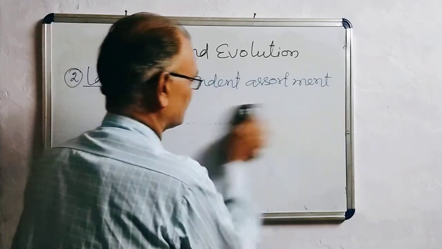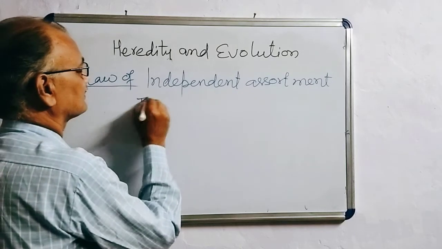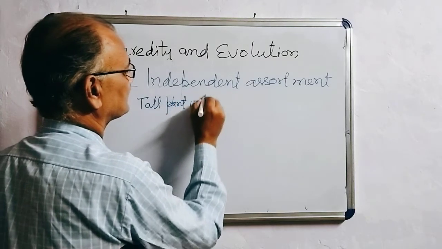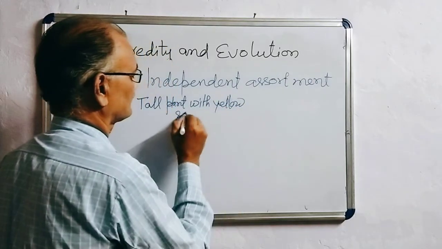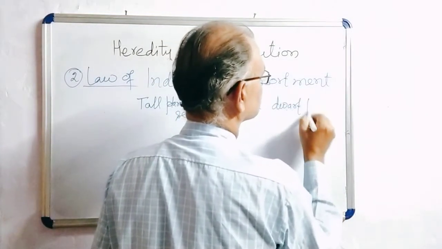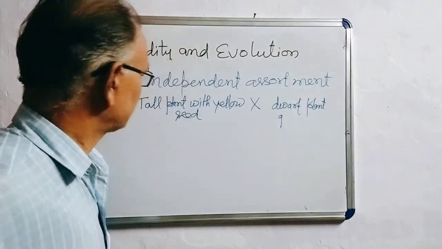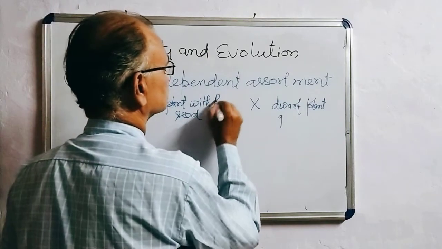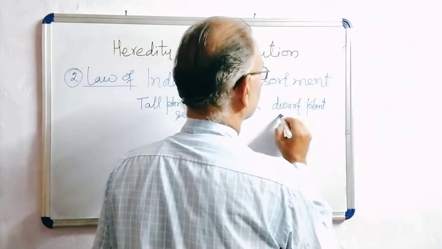Now I am taking the example. If you have taken a tall plant with yellow round seed, crossed with a dwarf plant with wrinkled seed.